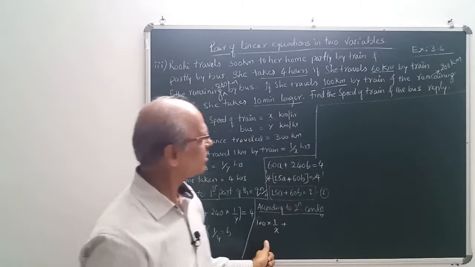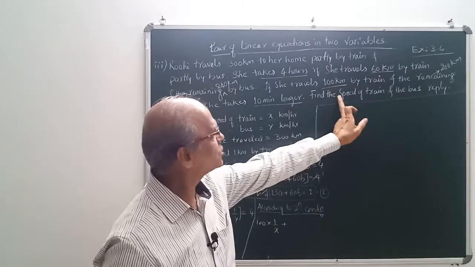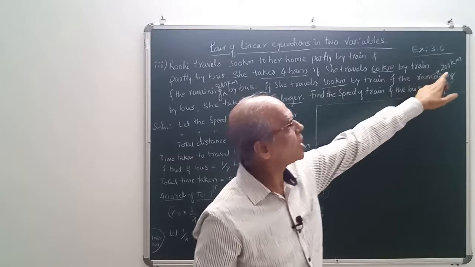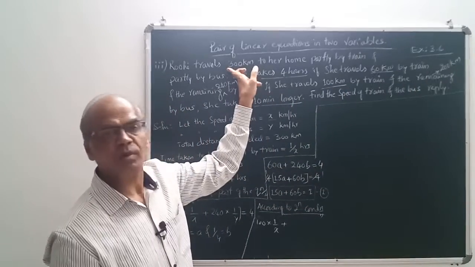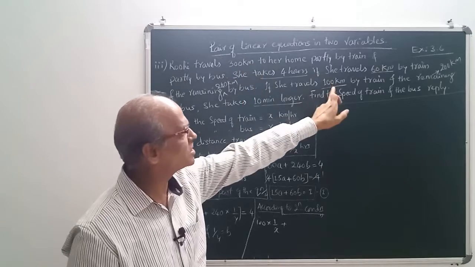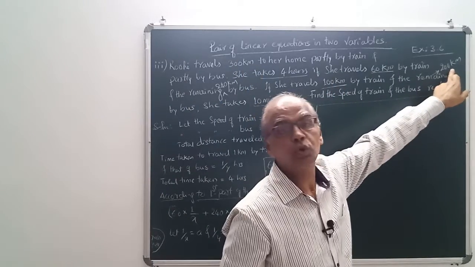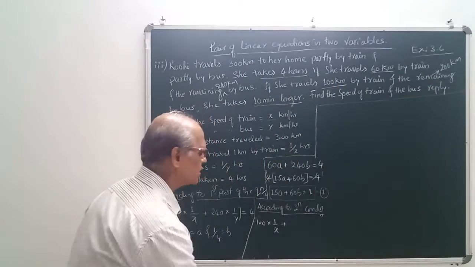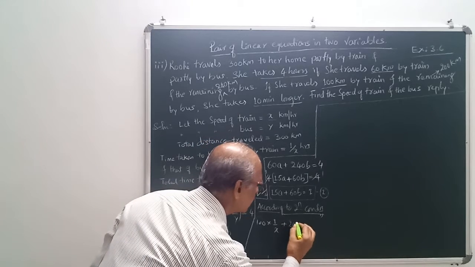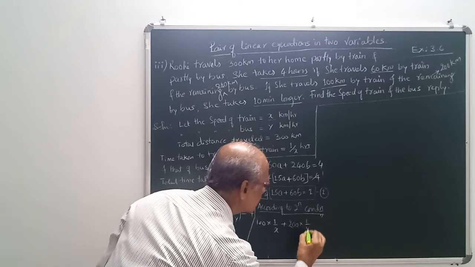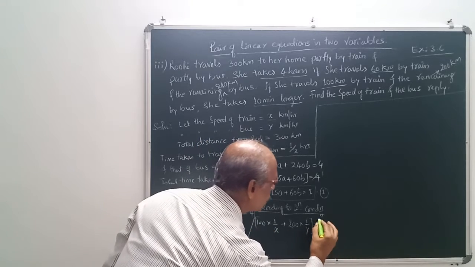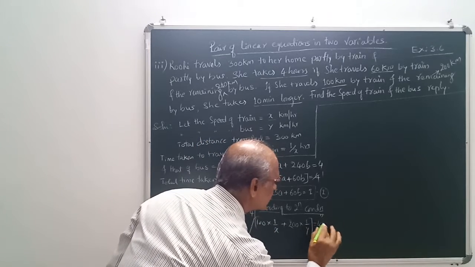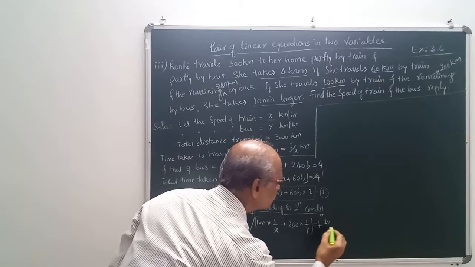So next one is here plus, next what they say, and the remaining means how much? Remaining I told you, here 100 you have to subtract from 300. So 300 minus 100 will give you 200 kilometers. That means here 200 into 1 by y, this is bracket complete, is equal to 4 hours and 10 minutes.